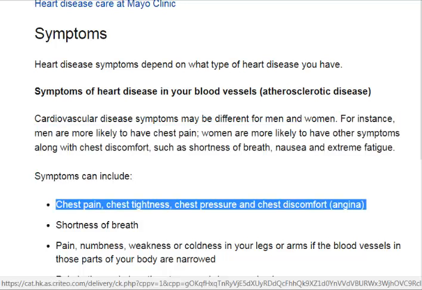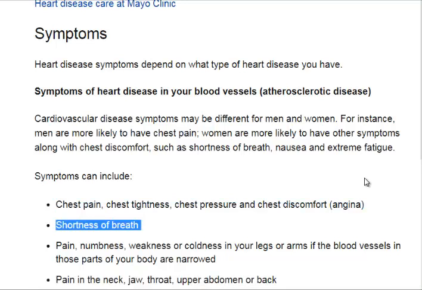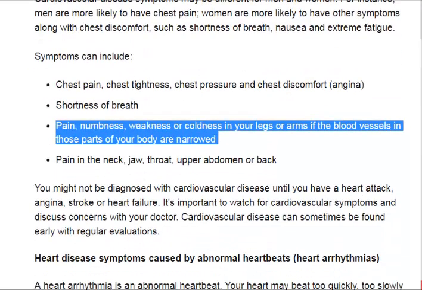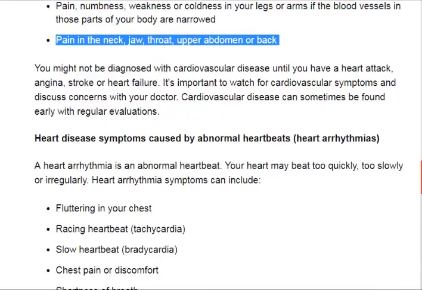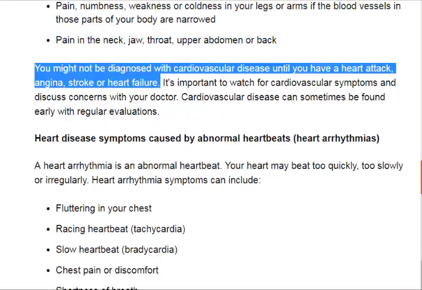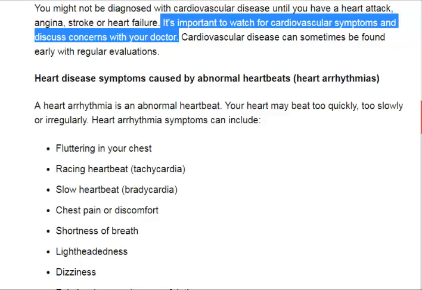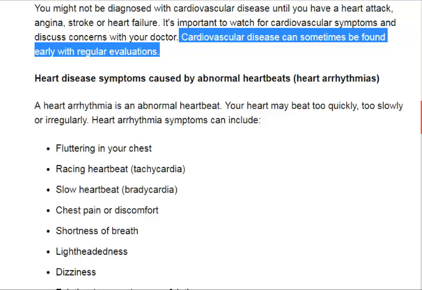Symptoms can include chest pain, chest tightness, chest pressure and chest discomfort (angina), shortness of breath, pain, numbness, weakness or coldness in your legs or arms if the blood vessels in those parts of your body are narrowed, and pain in the neck, jaw, throat, upper abdomen or back. You might not be diagnosed with cardiovascular disease until you have a heart attack, angina, stroke or heart failure. It's important to watch for cardiovascular symptoms and discuss concerns with your doctor. Cardiovascular disease can sometimes be found early with regular evaluations.